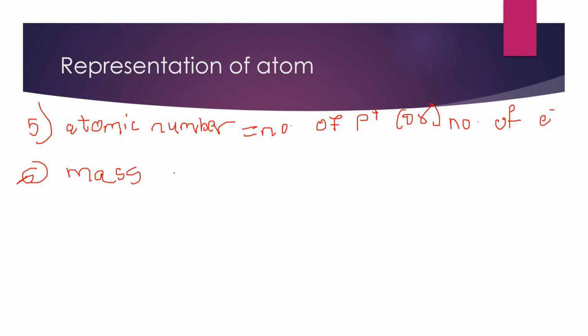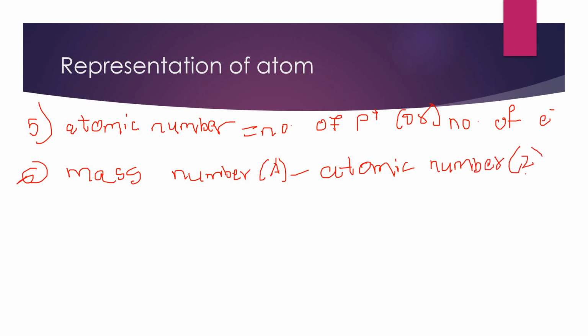Mass number, represented as A, minus atomic number Z, equal to neutrons inside the atom. So according to the formula, A minus Z equal to neutrons.